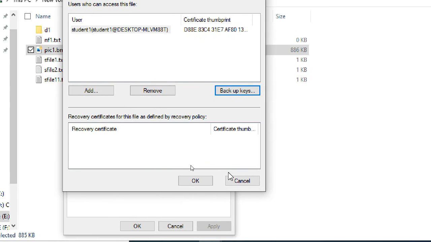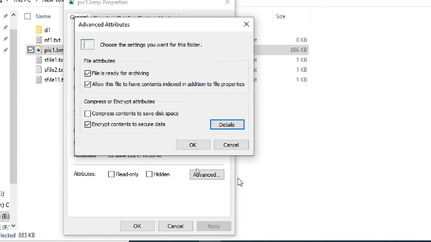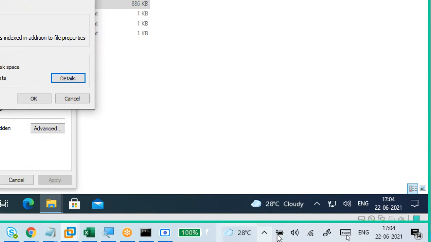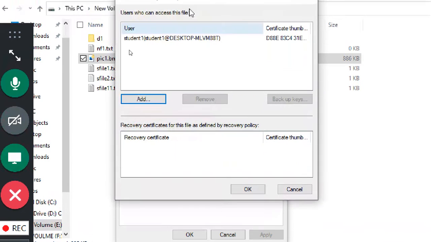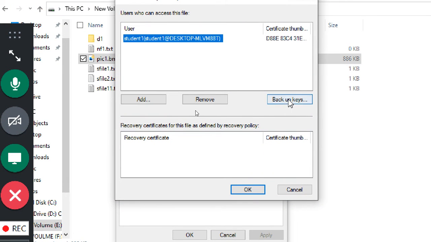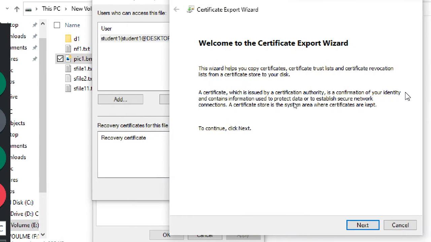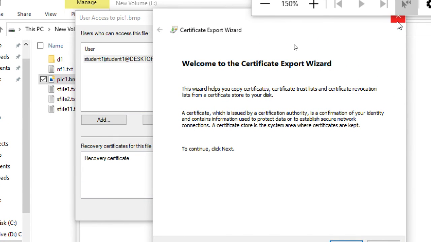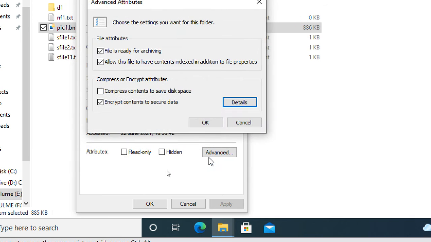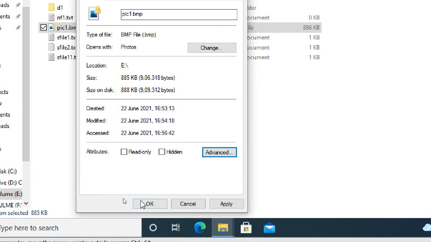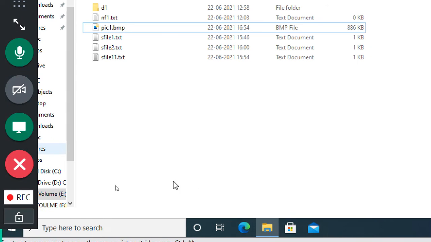So if you miss taking the backup file when the notification comes, no problem. Click on details, click here, backup keys. The wizard will start. Follow the wizard. Give the password properly. Don't forget the password. Okay, like this.